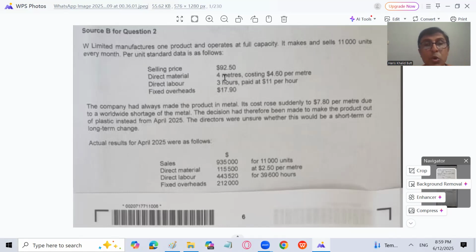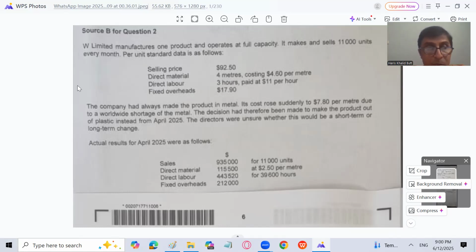It means there is no sales volume variance, no cost volume variance, and no profit volume variance. You just need to go for a reconciliation from the standard profit, or flexed profit, to the actual profit, because there is no volume variance at all. Whatever the standard profit is, that is going to be the same as the flex profit.